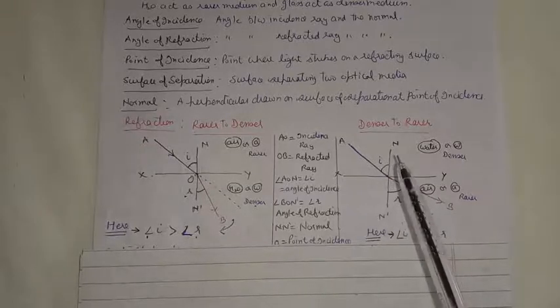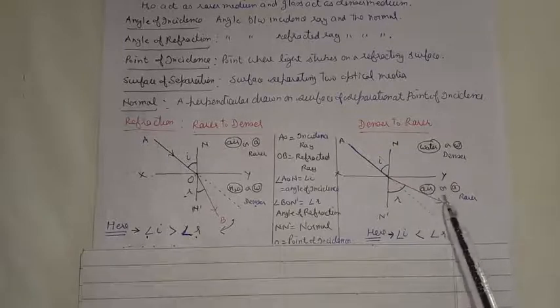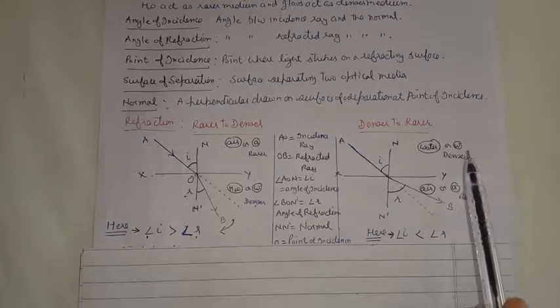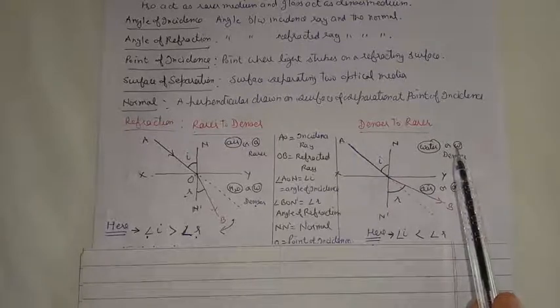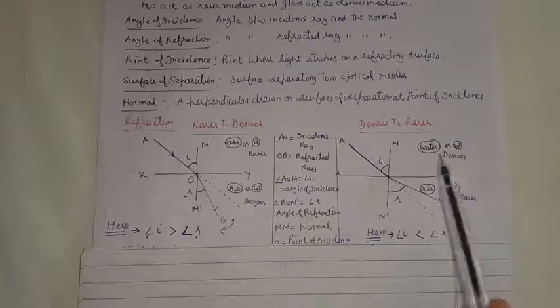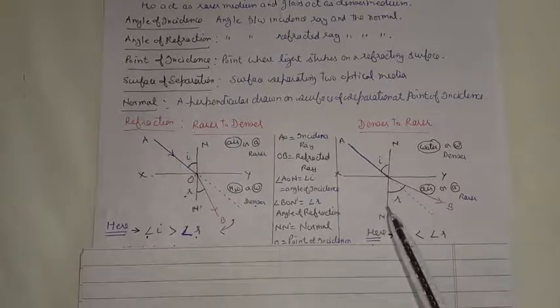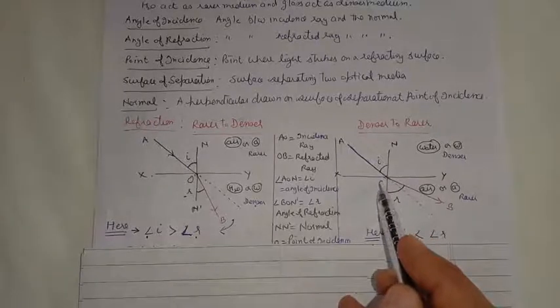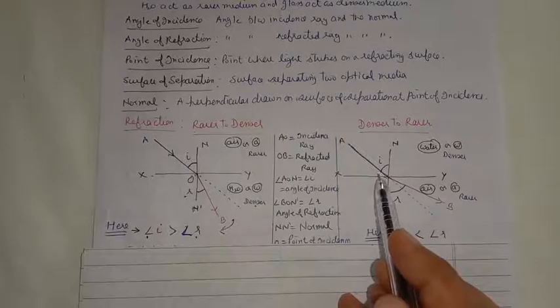But when light goes from denser to rarer medium, that is from water to air, mediums are represented by full name in a circle or just by their starting letter, W for water and A for air. NN dash is again the normal. AO is the incident light at the point of incidence. We have drawn a normal NN dash, i is the angle of incidence.